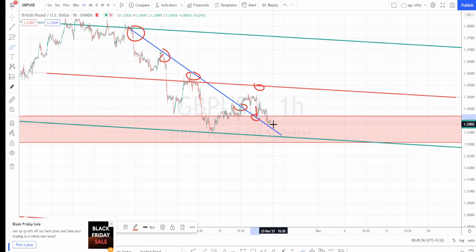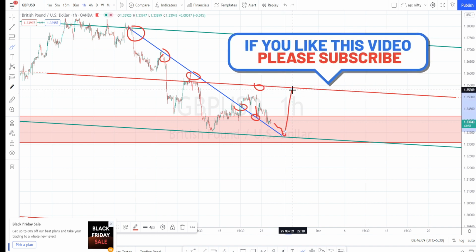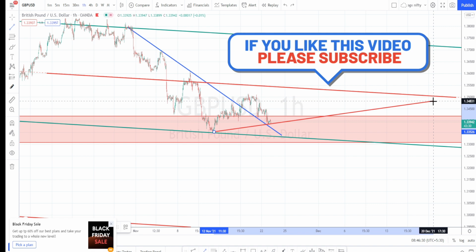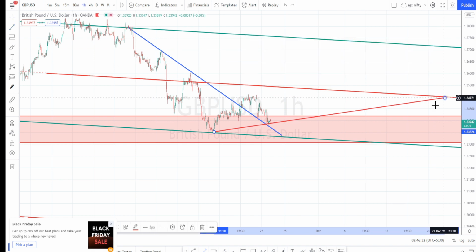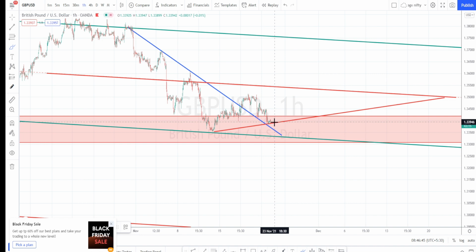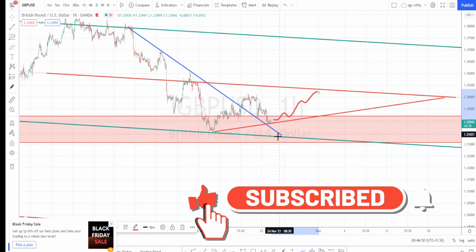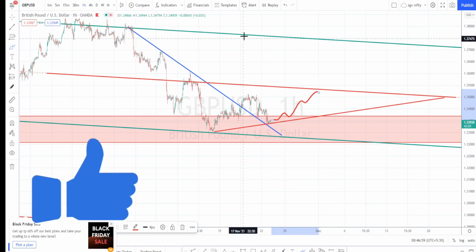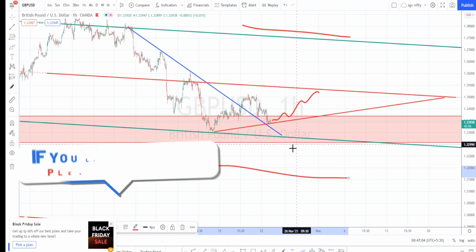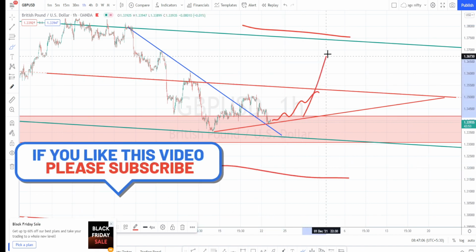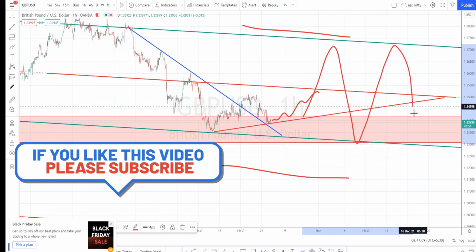I am expecting it to trend down and test this bottommost support line, again start its bullish trend and test this topmost resistance. But on the other hand, when we look at the price action, it is still in an uptrend. This is a support line. Presently also it is taking support on the support line. So I am expecting it to take support and start its uptrend. Let us see how price action goes for today. But overall, when we see the price action, it is on a bearish trend from the daily time frame. Within this bearish trend, it is going up and down and slowly moving to the bearish side.